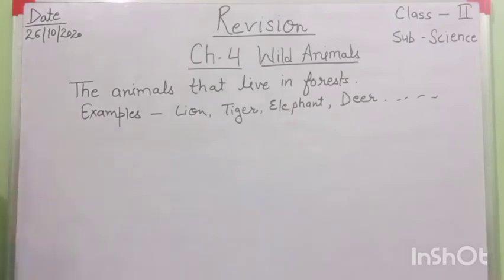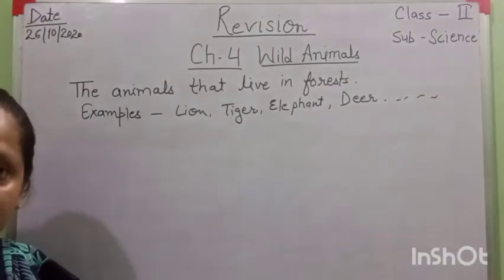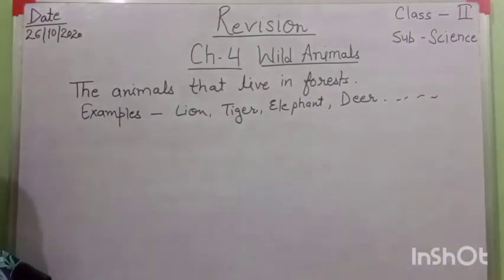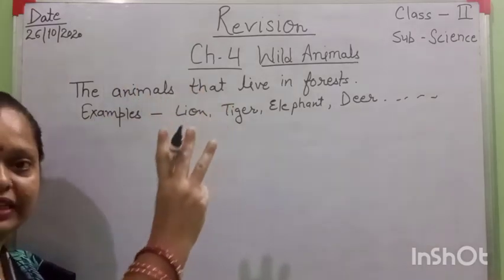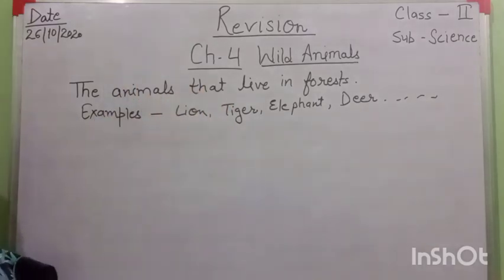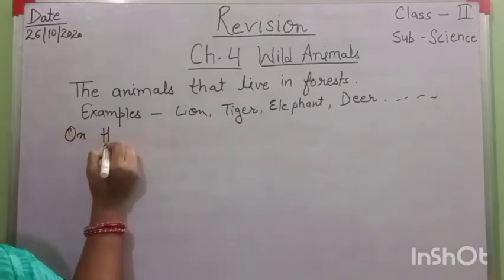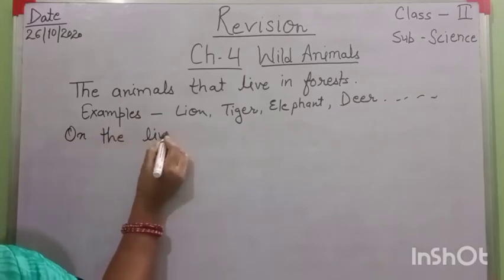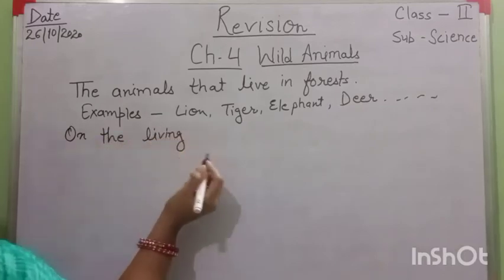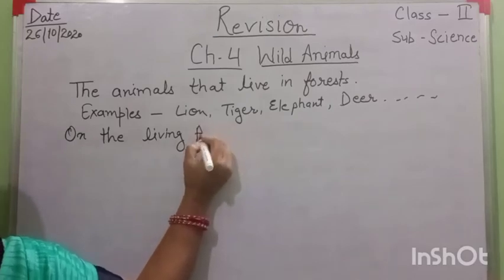On the basis of living place, or habitat, the animals are divided into three categories. How many categories? Three.